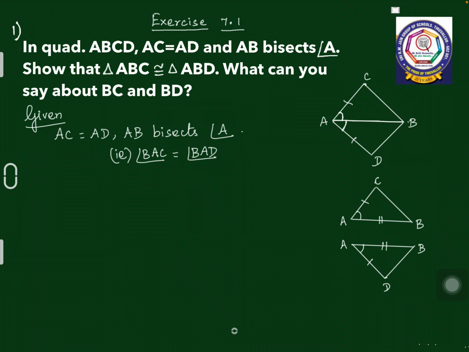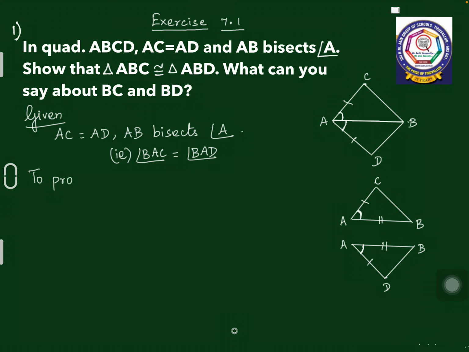So AC and AD are equal and angle BAC is equal to angle BAD. Then you have to prove that triangle ABC and triangle ABD are congruent. Here AC and AD are equal, angle BAC equals angle BAD, and AB is common. So three elements are equal in both the triangles, so I can say they are congruent. By what congruence? Let us see.